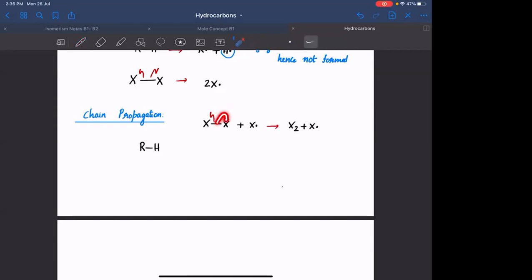If I am breaking this, it converts into a free radical. This also converts into a free radical. Either this one reacted with this, or that one reacted with this. It will lead to the formation of X2, right? So because of this particular reaction, did you get any new product?